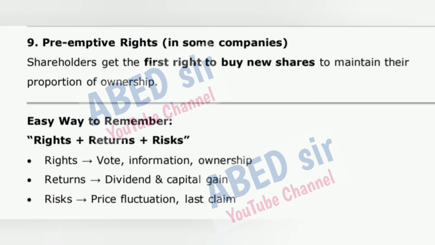9. Preemptive rights in some companies. Shareholders get the first right to buy new shares to maintain their proportion of ownership. Easy way to remember: rights plus returns plus risks. Rights: vote, information, ownership. Returns: dividend and capital gain. Risks: price fluctuation, last claim.